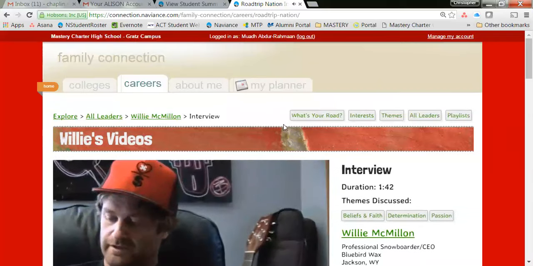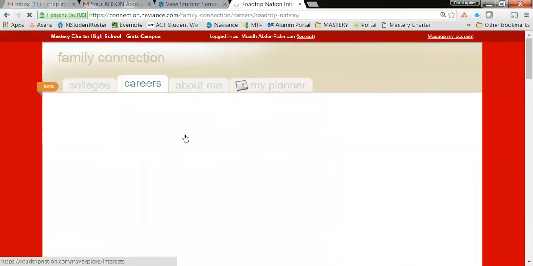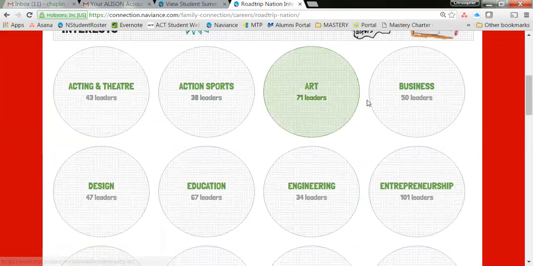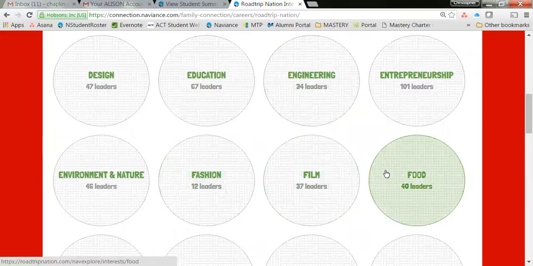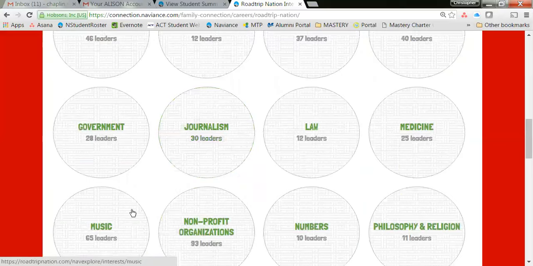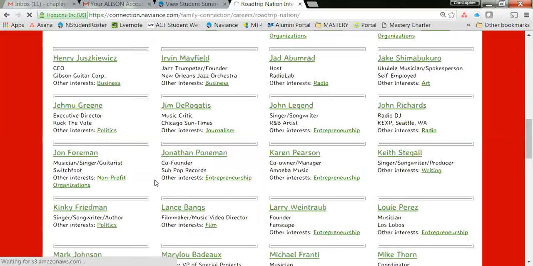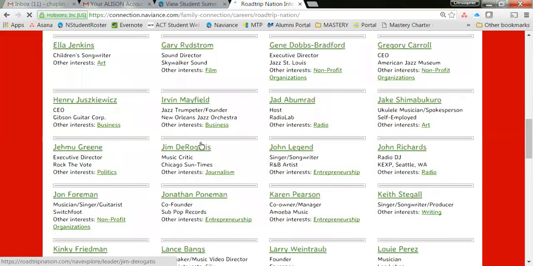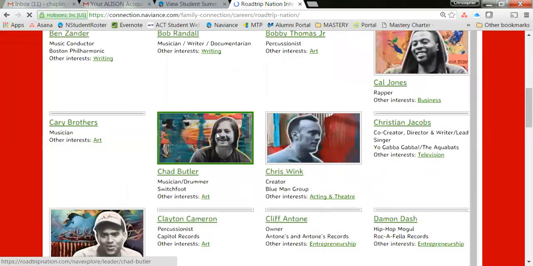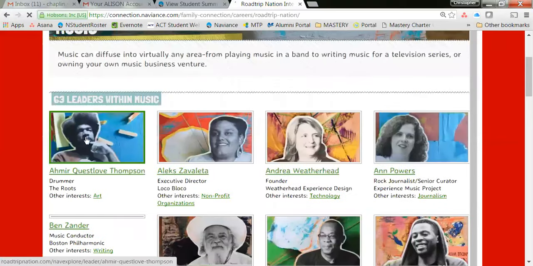So that's one. You can click on interest to go back to the page where we were just at. You can click on a different area. Some people might really be interested in music, for example. There's 65 leaders in that area. You scroll through the page. Once again, try to find somebody.